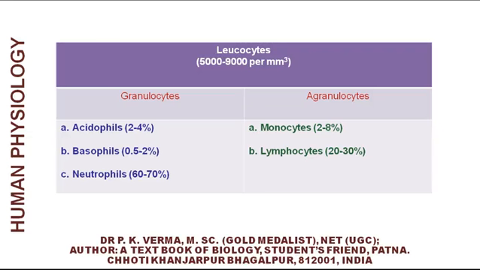The total count of WBC is in a range 5000 to 9000 per mm3. Granulocytes have 3 types: acidophils 2 to 4%, basophils 0.5 to 2%, neutrophils 60 to 70%; monocytes 2 to 8%, and lymphocytes 20 to 30%.